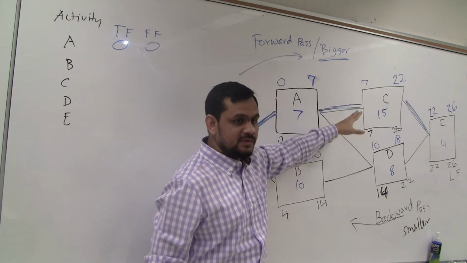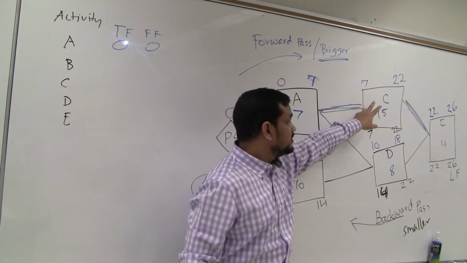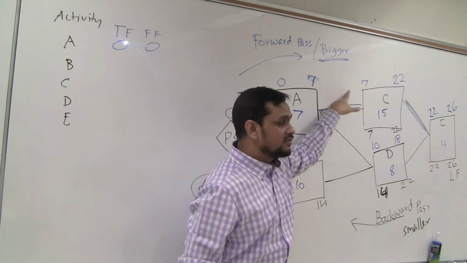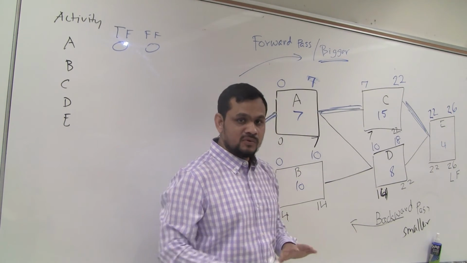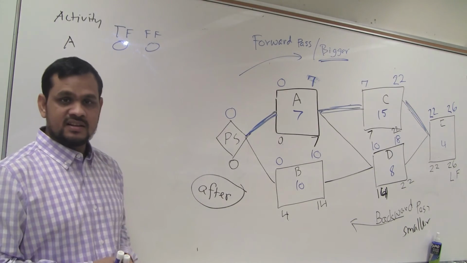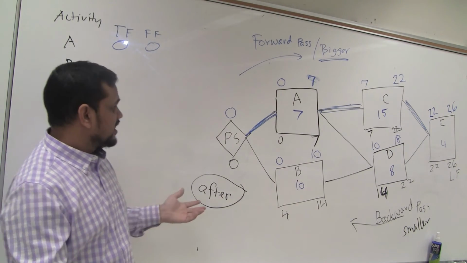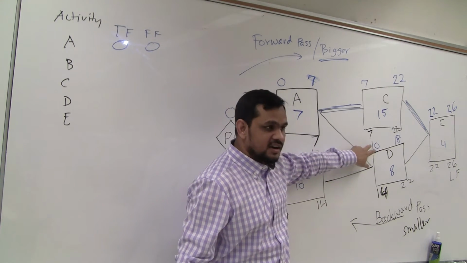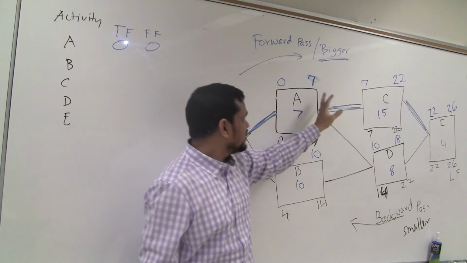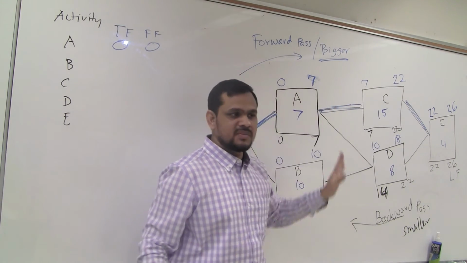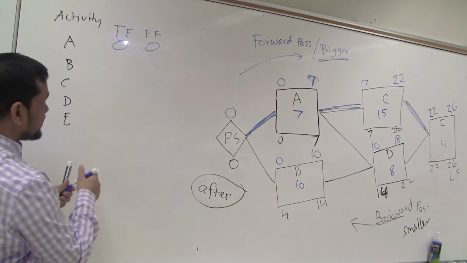I am not disturbing anybody. If I delay, I will delay this activity. So my free float is 0. I have no option to delay. That is like general sense. Mathematical language is minimum of early start of next activity minus the early finish of current activity. It's a difficult mathematical term. So 0, okay.